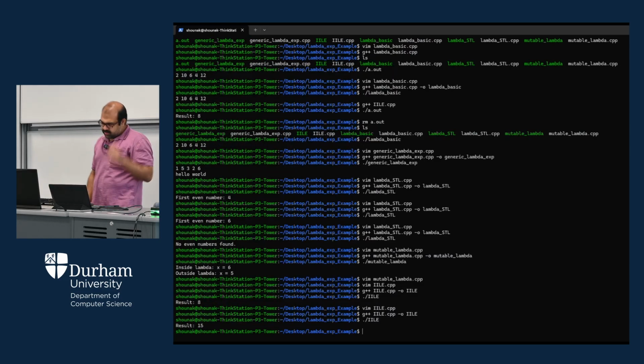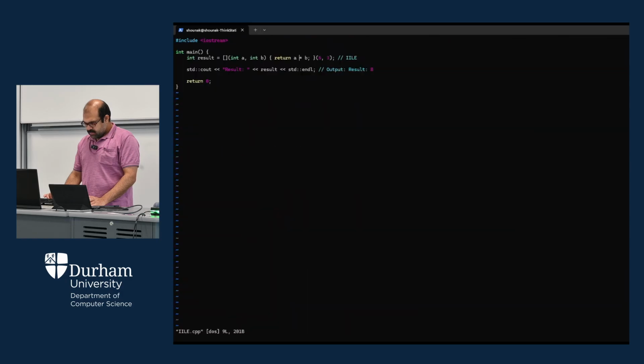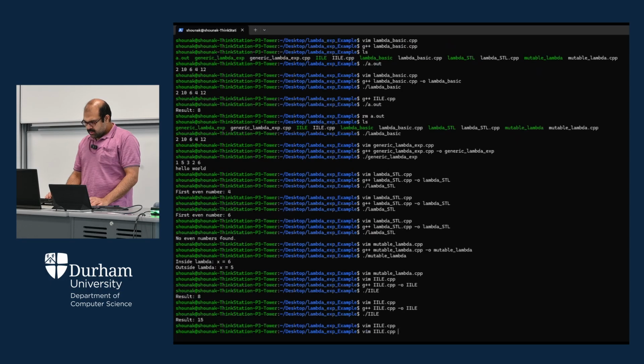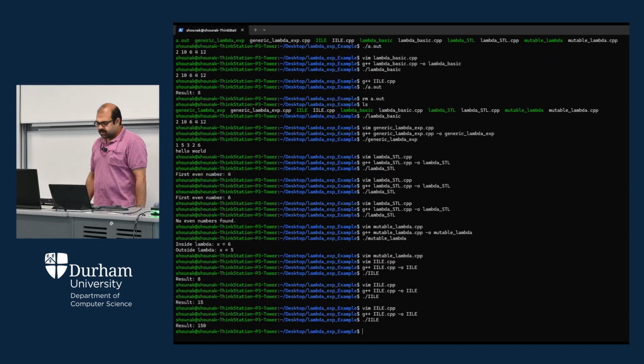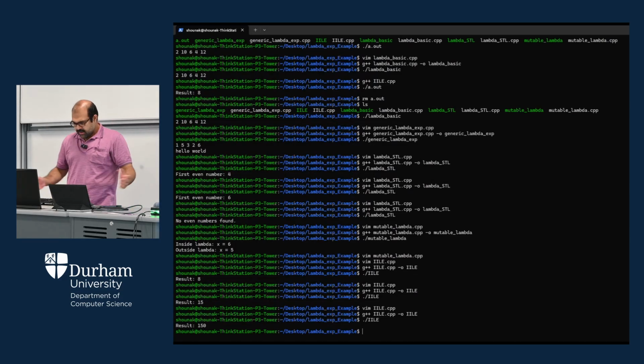Similarly you can try with something like this. Let's say we change the values to 15 and 10, so it should print 150 now. Okay, so that's how it should work. So this is your immediately invoked lambda expression, IILE.